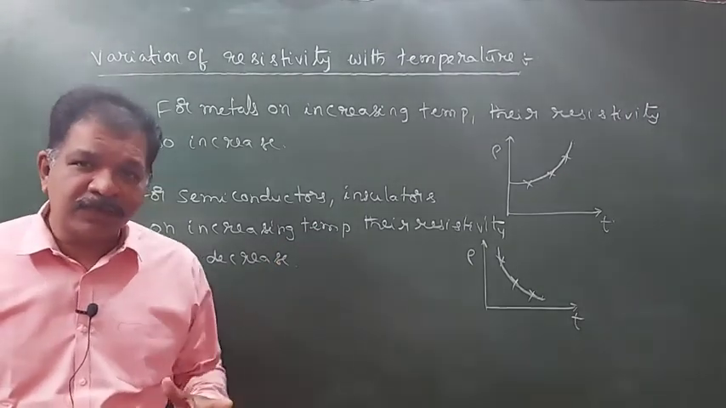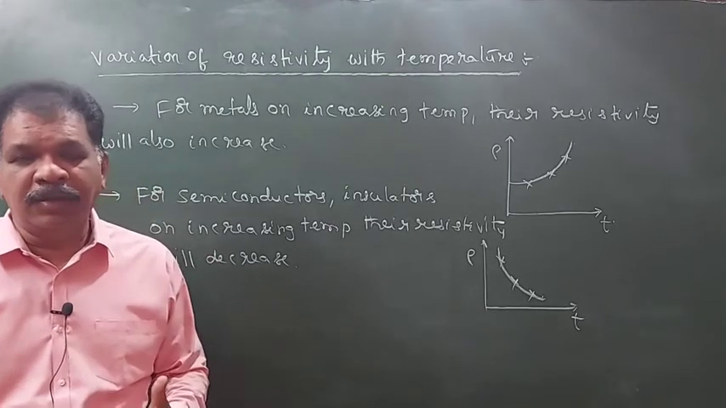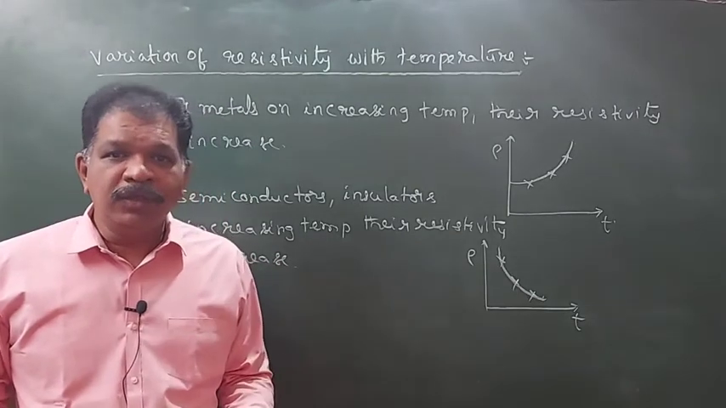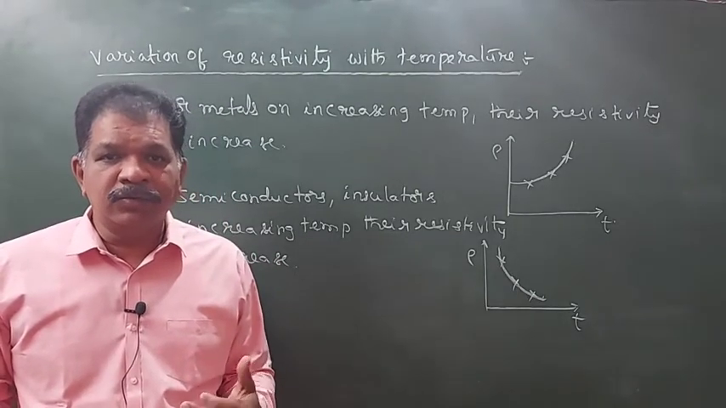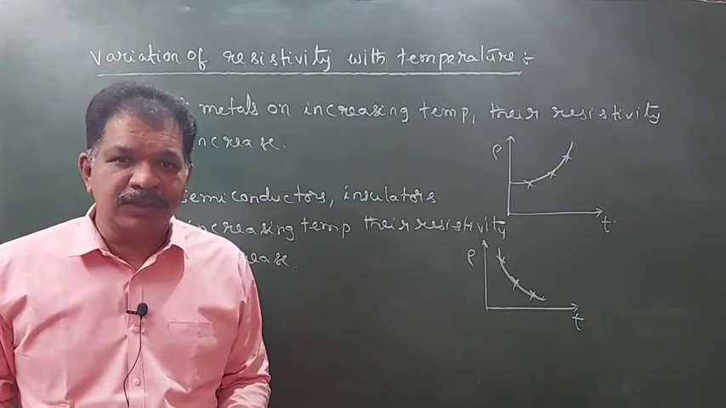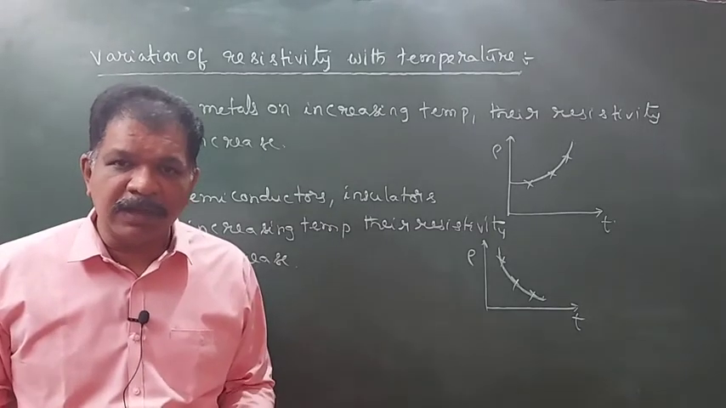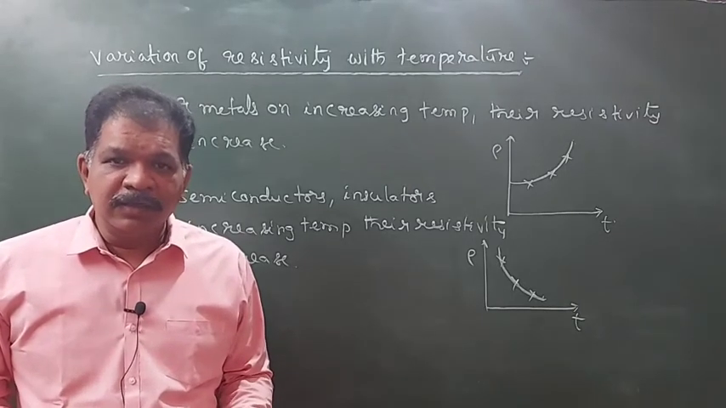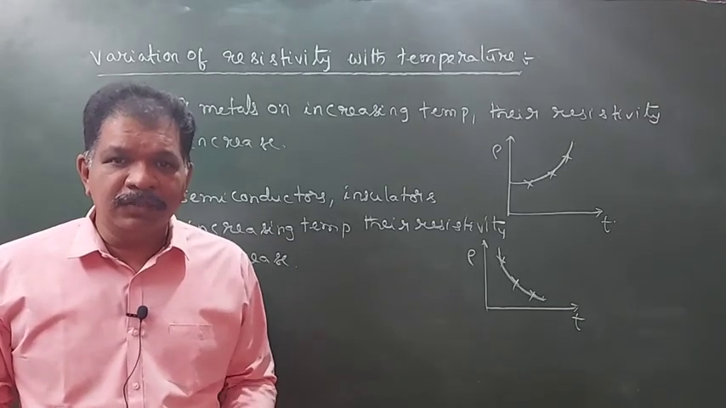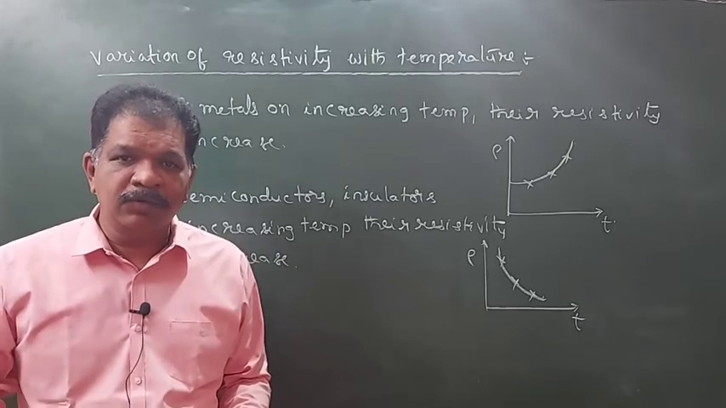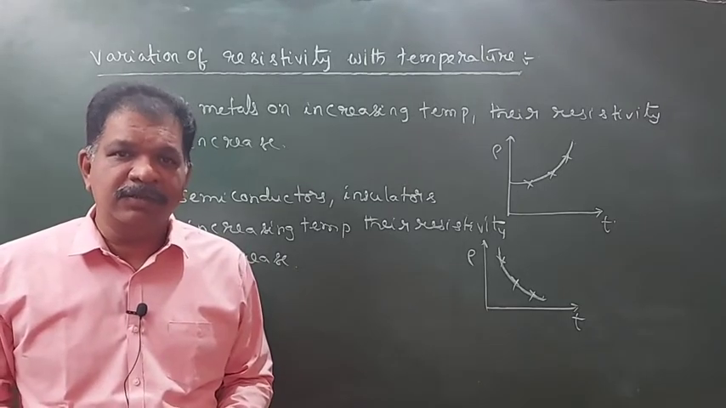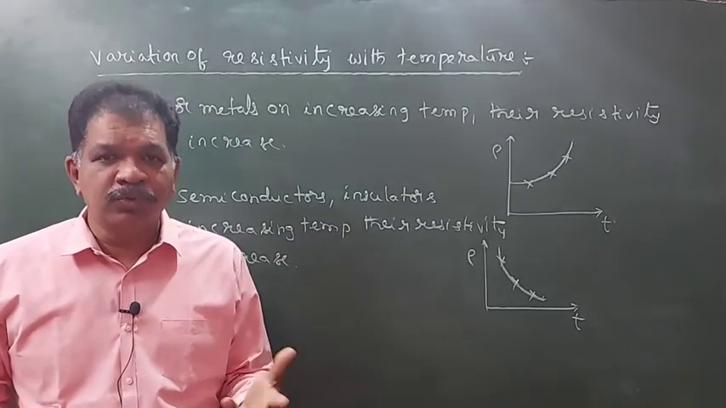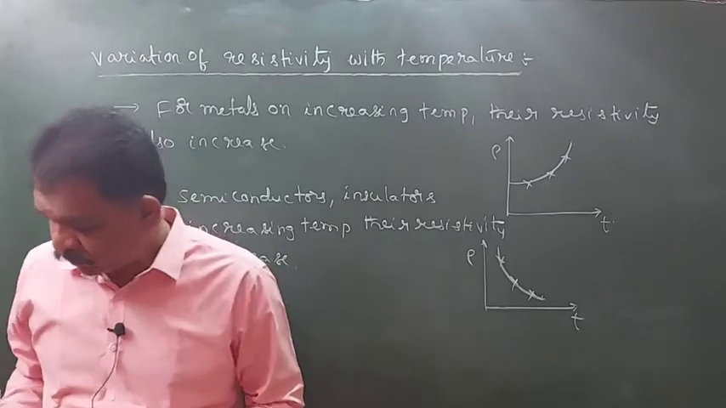Okay. Next, for some constant resistors, if we increase the temperature, their resistance won't change. If you take constantan and manganese, their resistance won't increase with temperature. Those will be called standard resistors. To make the standard resistances, those materials will be used.